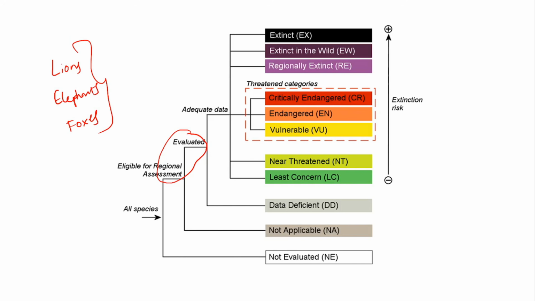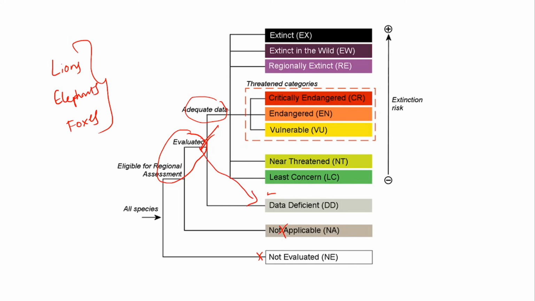There were cheetahs throughout India before we started killing them. Now there are no cheetahs in India. So you gather data, evaluate the present situation, and come up with a category. Either it is not evaluated or it is evaluated. Under evaluated, if you get proper data, you have adequate data. If you do not get proper data, it is data deficient.